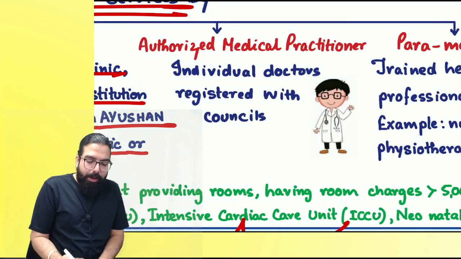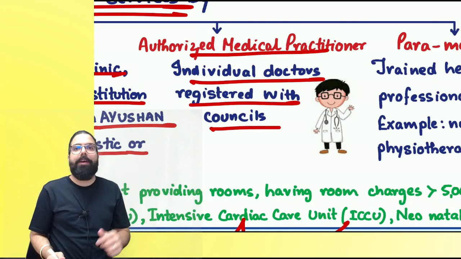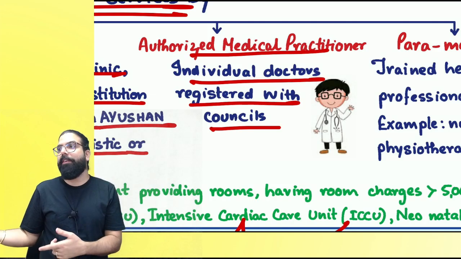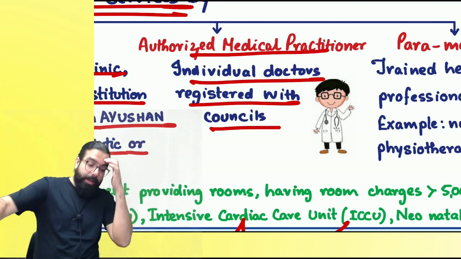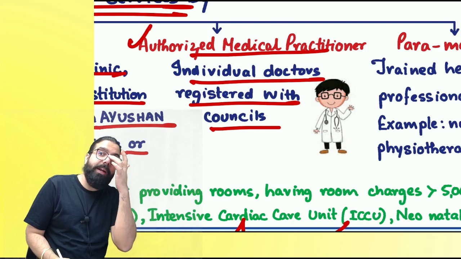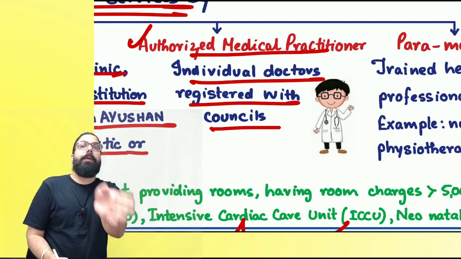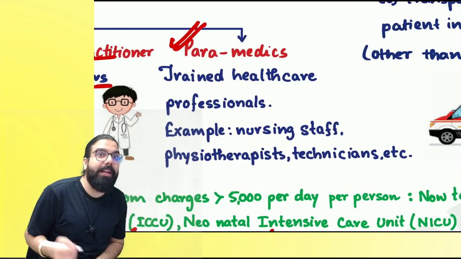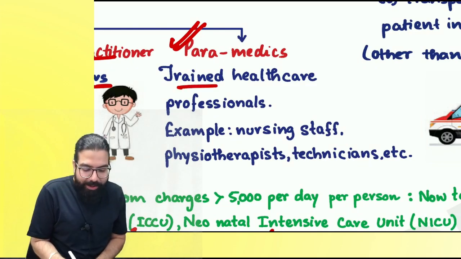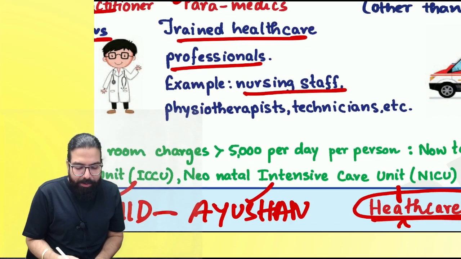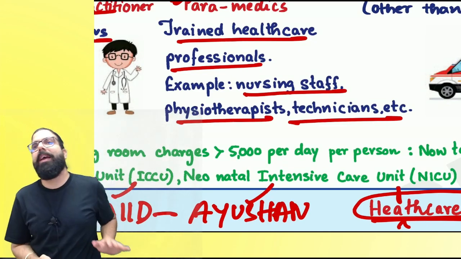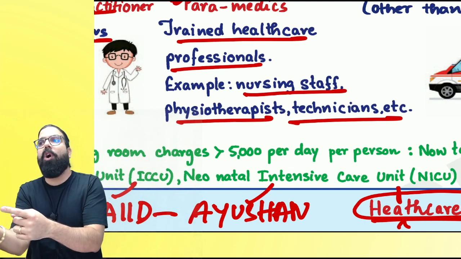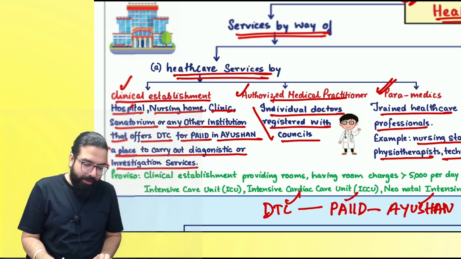Then we have authorized medical practitioner, which are doctors. In villages, you will see compounders. Those are not doctors. Their services are not healthcare. Are we clear? Not exempted. Can I go ahead, everyone? Who is an authorized medical practitioner? Who has passed MBBS and has become a member of the council. Then there are services given by paramedics, trained healthcare professionals who are nursing staff, physiotherapists, technicians. Their services also will be exempted. Remember one thing, healthcare services given by clinical establishment, authorized medical practitioner or paramedics. Are we clear, everyone? Who are the three people, everyone?